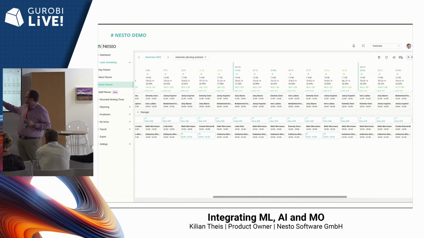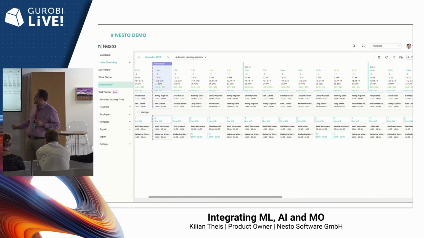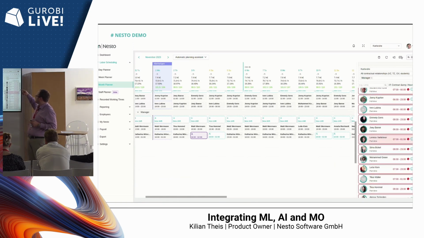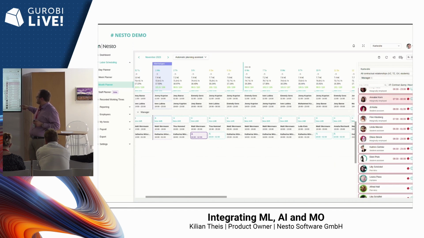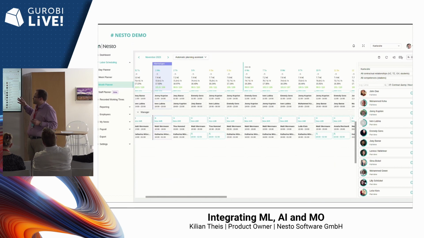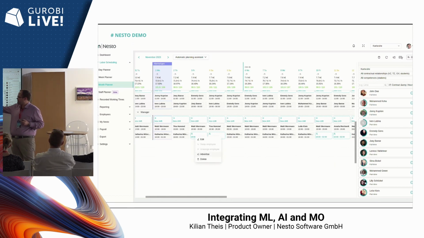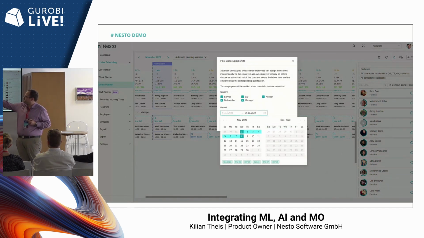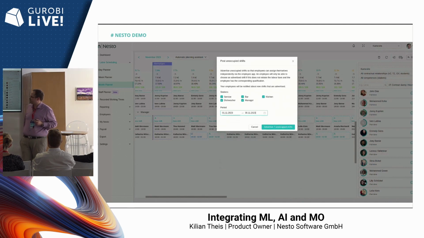And here we see some shift shells which have not been assigned yet. But we have the possibility to take care of it manually. We can see here all of the employees are not available. I will tell you the reason later. So there is no easy way to find a new employee, even for a restaurant manager, even for a human. But therefore, we have this possibility to advertise shifts. We can either do it shift by shift, by clicking on a shift, or do it for a whole period of time. In our case, we just do it for the whole month of November.